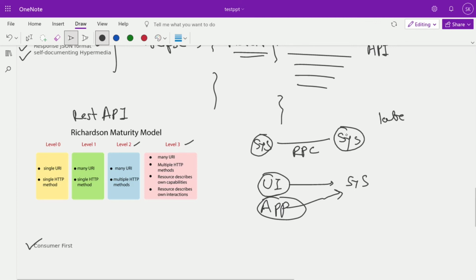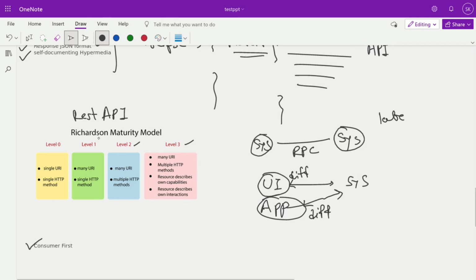Two systems are connecting, but UI and API are calling the system. That means there is a different UI developer and a different API developer. So they want the API information. If you are not providing the API information in detail, then a lot of back and forth will happen, the development cost or development time will get worse, and if the handshake is not well present, that also causes issues. That's why I'm saying consumer first.